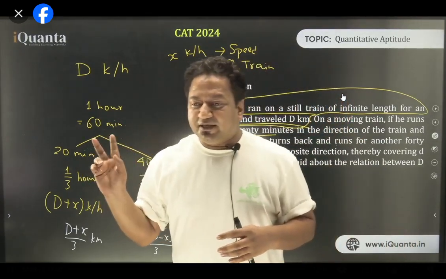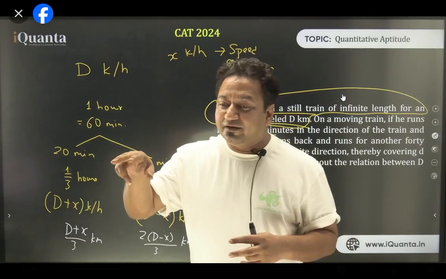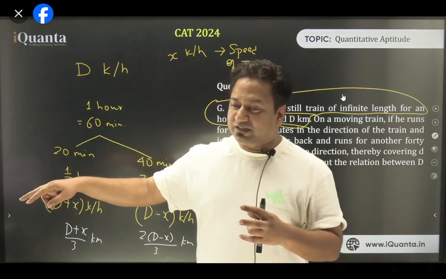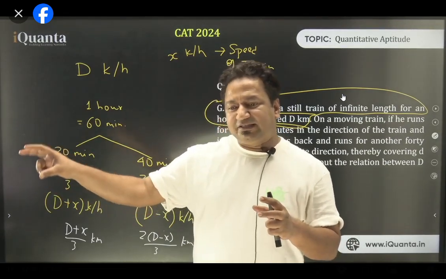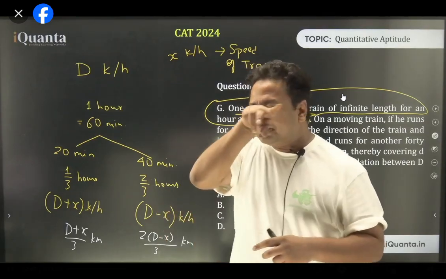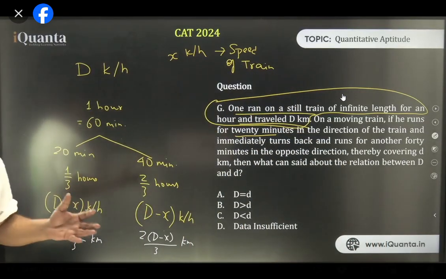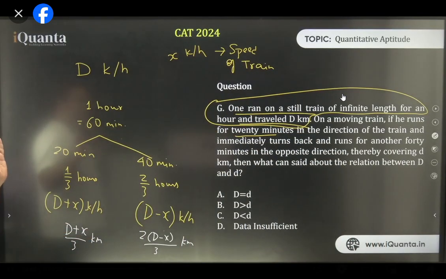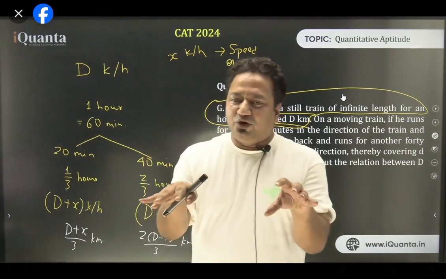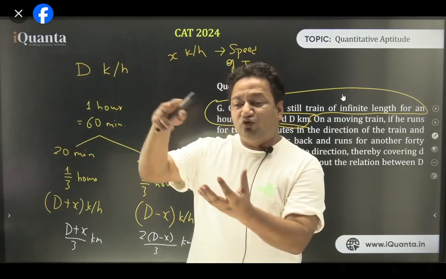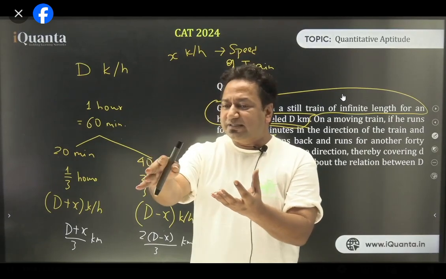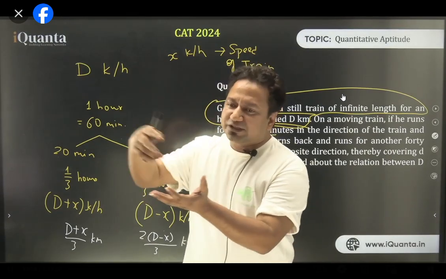So, if you see, G1 was running on the train. G1 was not running on the ground. Understood? So G1's speed is dependent on the train's speed. So there I played with your mind, because normally everyone on this planet, when they solve the question of trains, they always take the same thing. Just forget that we can manipulate the question. Is that clear now? If G1 was running beside the train, then it would add in the opposite direction. But he is running on the train. This is not complicated, it's common sense. If you're running on the train, the train's speed will also affect you, isn't it?